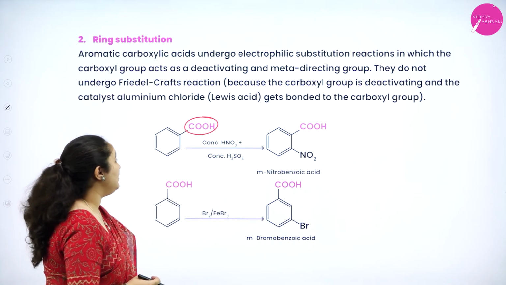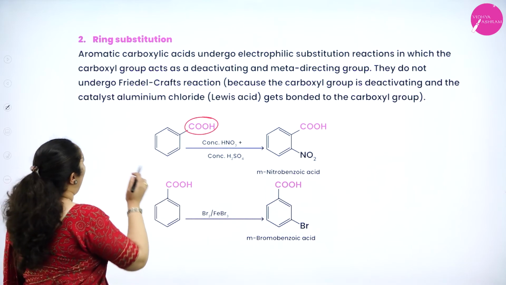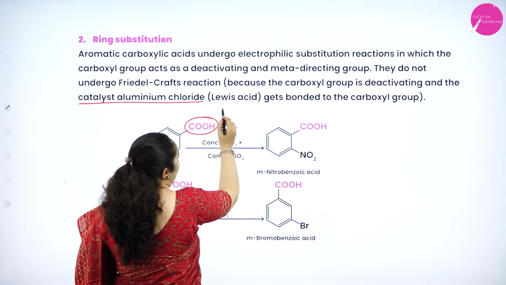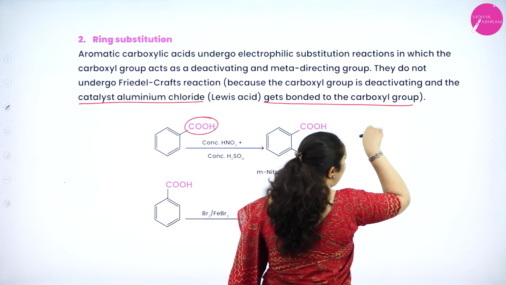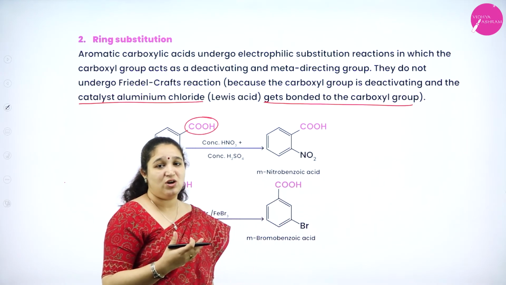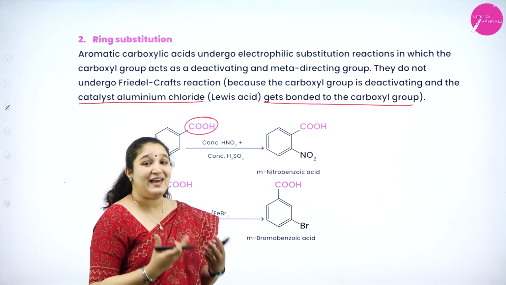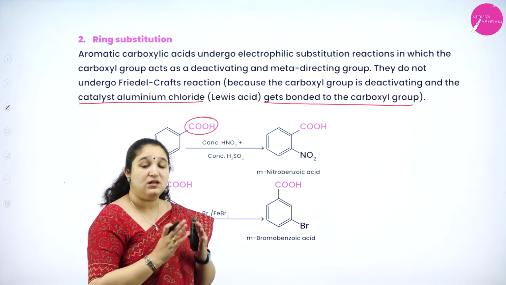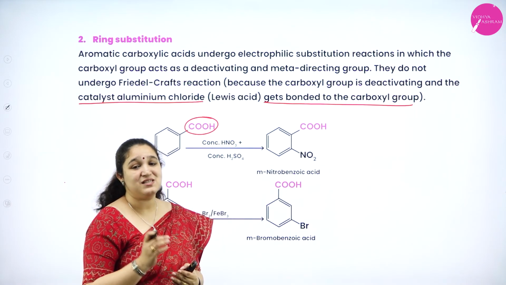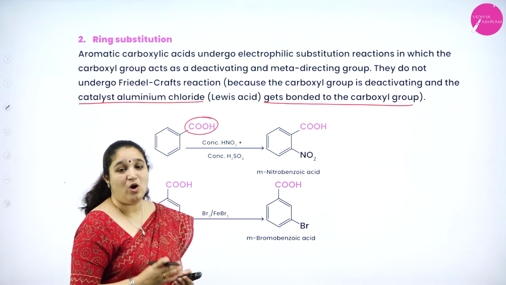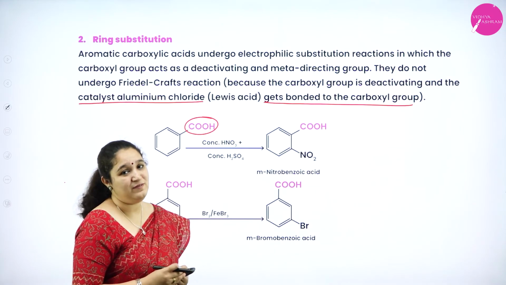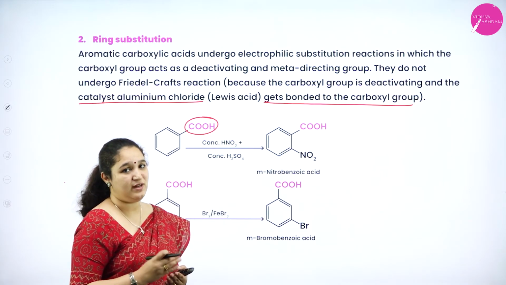Because the carboxyl group deactivates the ring and the catalyst aluminum chloride gets bonded to the carboxyl group itself instead of acting as a catalyst. That is the reason aromatic carboxylic acids will not undergo Friedel-Crafts alkylation or acylation reactions.